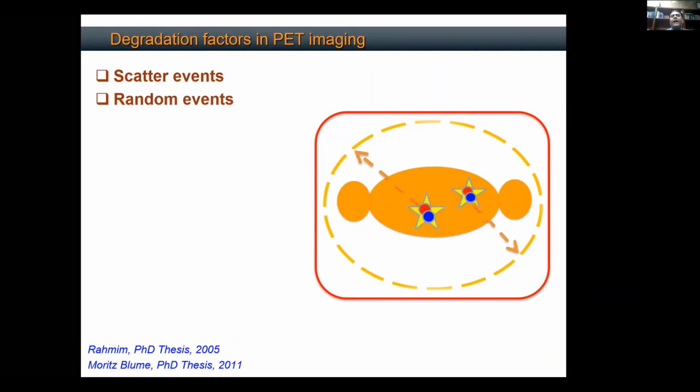Then what I have is random events. Maybe I have two annihilations happening at two different points. इसका जो gamma pair था वो lose हो गया, इसका ये वाला gamma pair lose हो गया, but in the same time window I detected this gamma photon and this gamma photon. So I created a line of response, red, which was not even there. Again, this is an incorrect measurement, and this is going to degrade my image. So I need to correct for that.